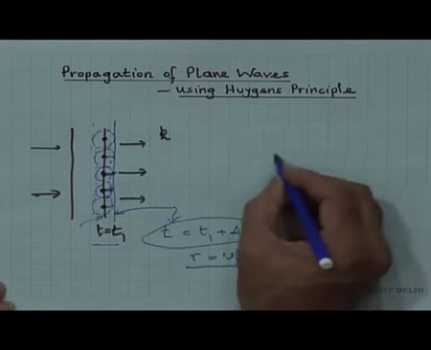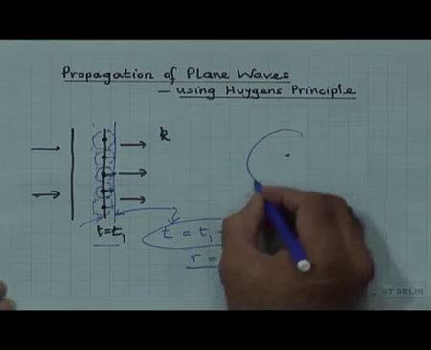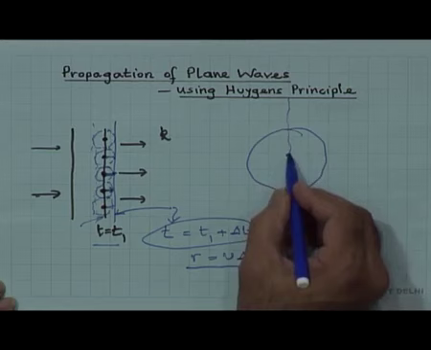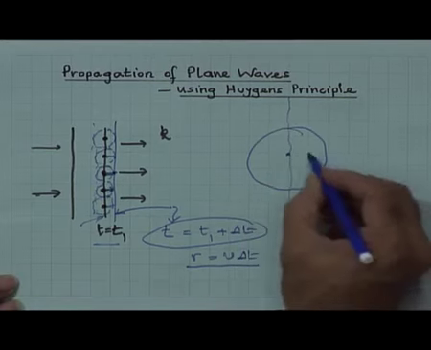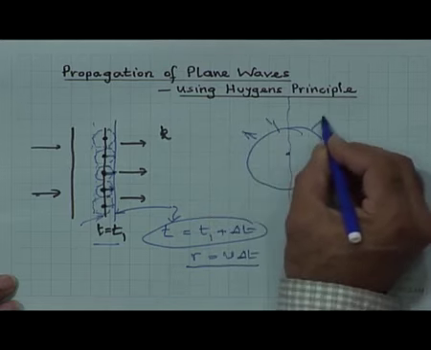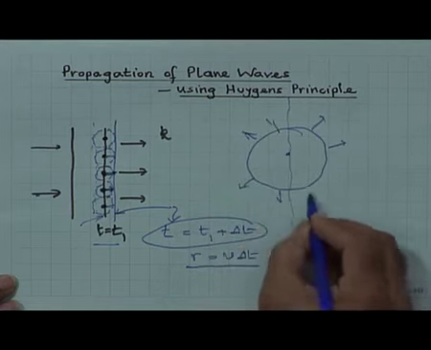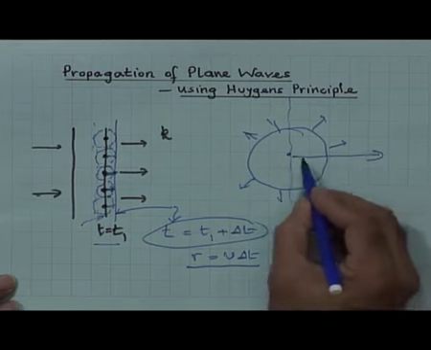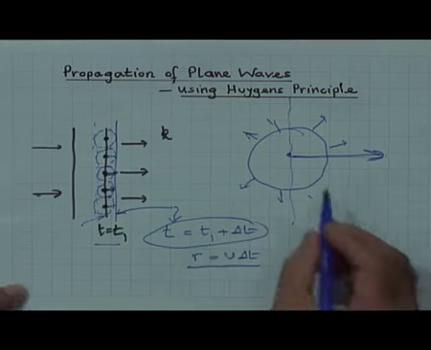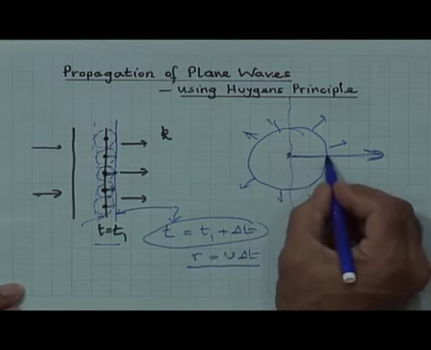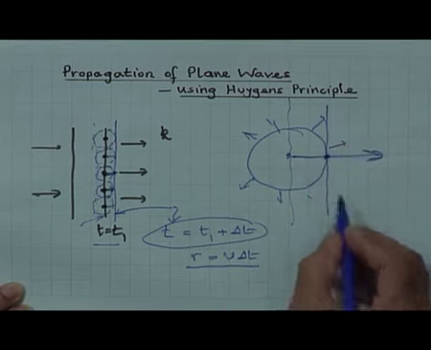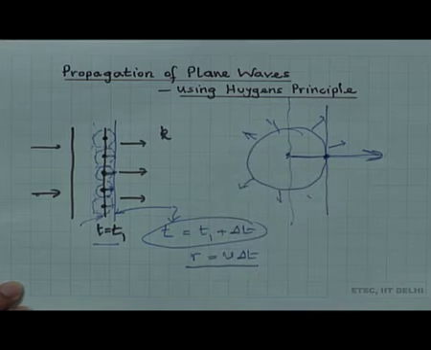So, let me show this slightly bigger. Here is one of the point sources on the wavelet. Here is the wavefront on which we have. This spherical wave is propagating outwards, but if the wave is propagating in this direction, Huygens postulated that the amplitude would be finite only here, at the point of the tangent, and there is no amplitude anywhere else.